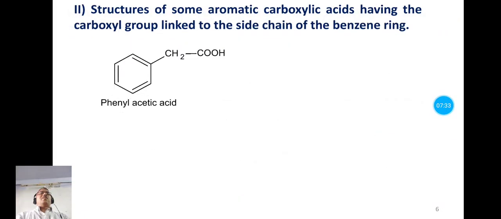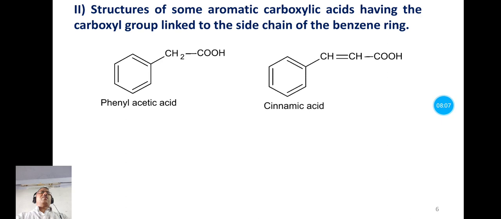Now let's consider some structures of aromatic carboxylic acids in which the carboxyl group is not directly linked to the aromatic ring. The carboxyl group is linked to the side chain of the benzene ring. So here, consider this is the carboxyl group and it is attached to this CH2, which is a side chain of this benzene ring. The name of this aromatic carboxylic acid is phenylacetic acid.